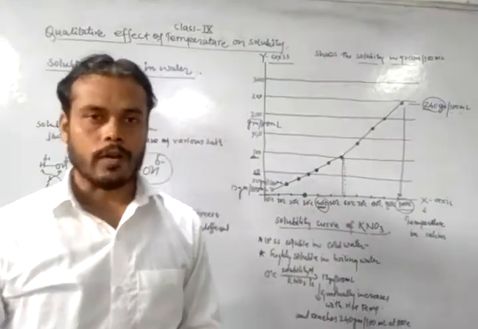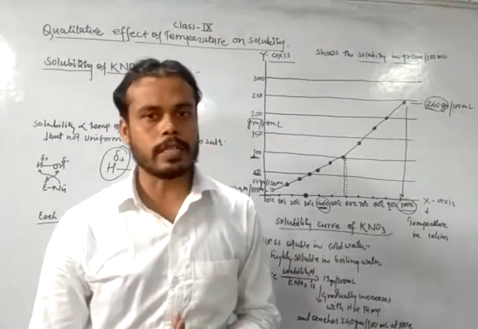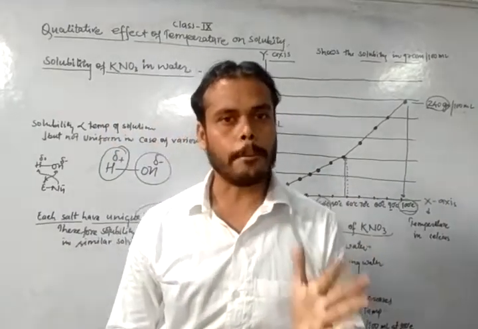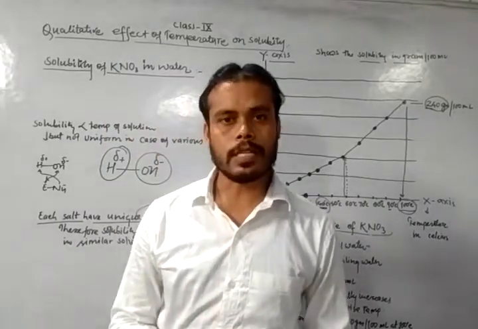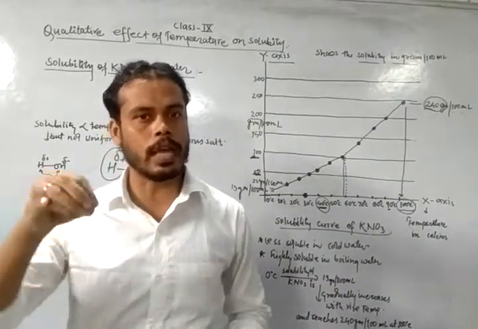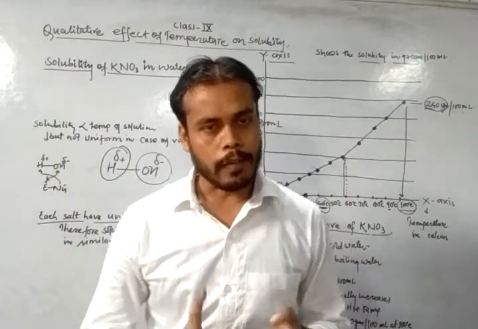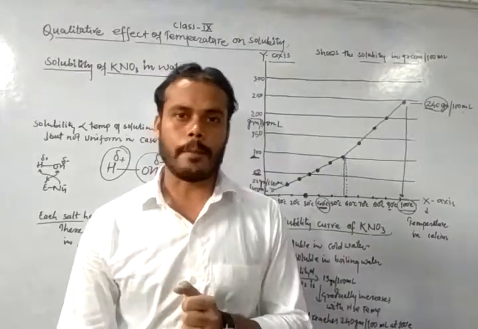Once again, the solubility of any substance increases with increasing temperature. But different kinds of substances have different solubility in the same kind of solvent. And one thing more, the solubility is directly proportional to the temperature.